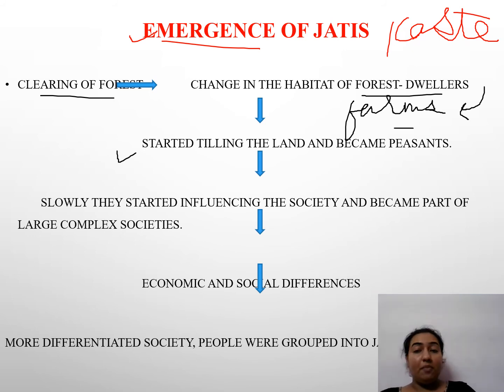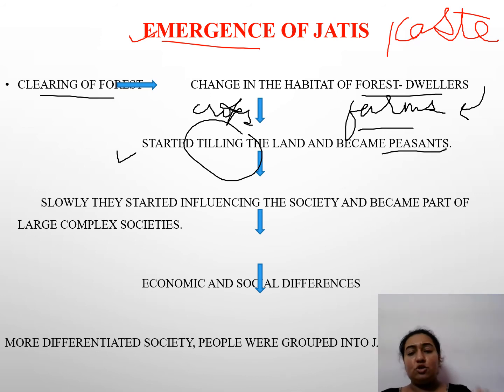Now you will not leave farms empty, you have to grow some crops. So tilling means growing of crops on the land. If they are growing crops, they are becoming the peasants or the farmers of the higher category. Slowly they started influencing the society and then they became a part of a large complex society.